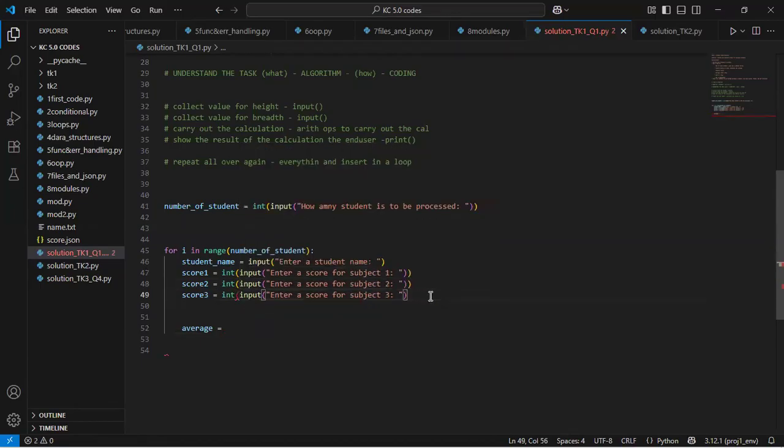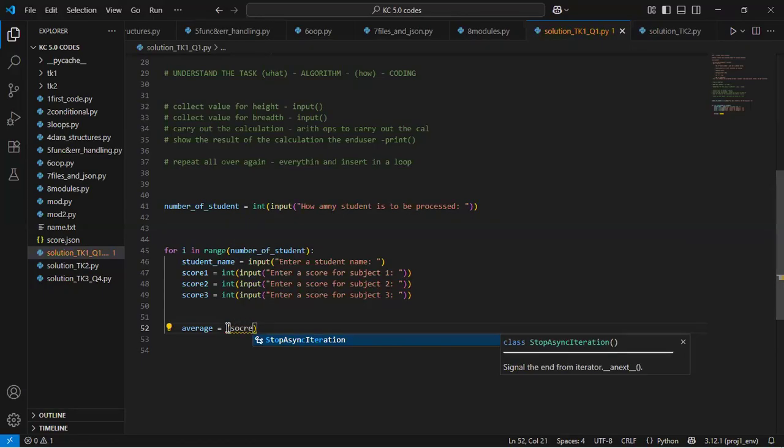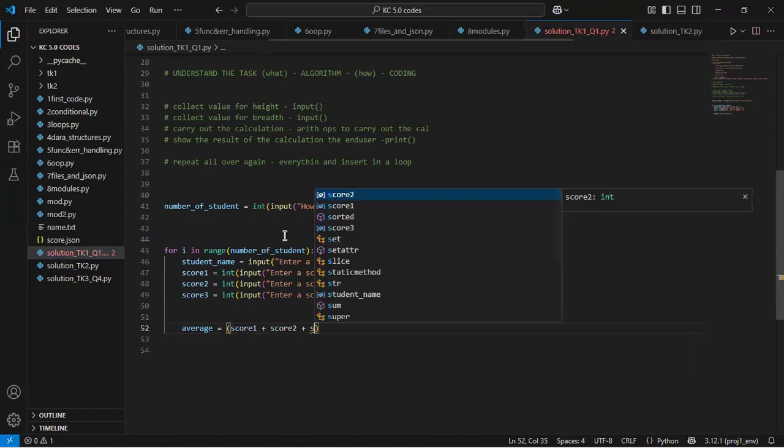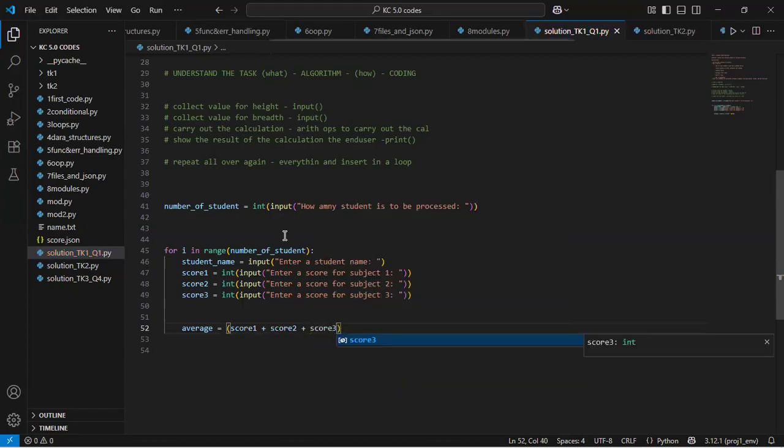Because we are doing some mathematical operation on that value, we can't afford to have that value as a string. If not, it will concatenate. It will join. All right, so now we can simply say average should be equal to, in brackets, this is like a normal mathematical thing, right? This has nothing to do with programming. So if I say score 1 plus score 2 plus score 3, right? And then I divide it by 3.